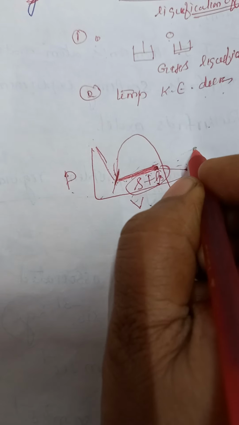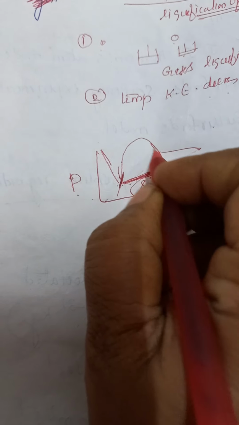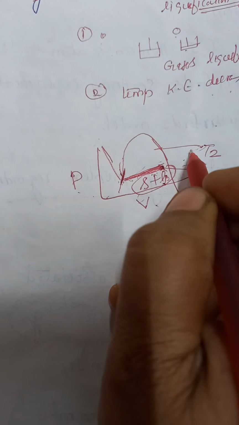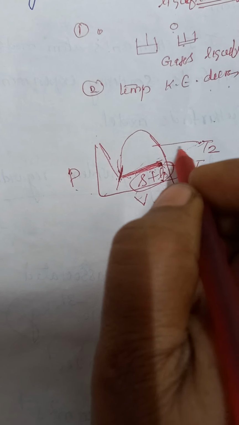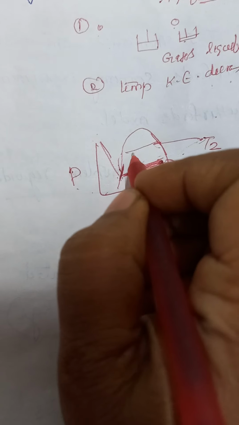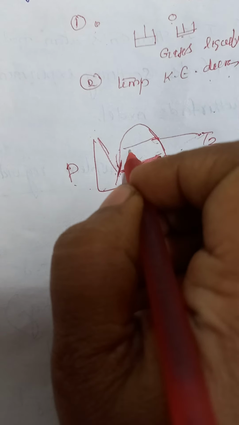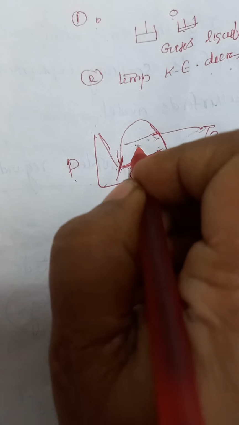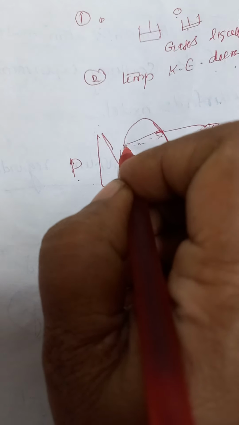That is at a temperature T2. Once more we decrease the volume, pressure increases, liquefaction starts here. Then when the volume is decreased further, pressure remains constant, gas and vapor are in equilibrium. Then here it completely changes into liquid, pressure increases.